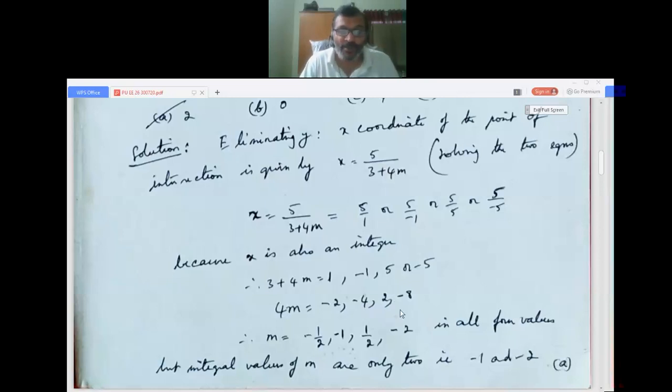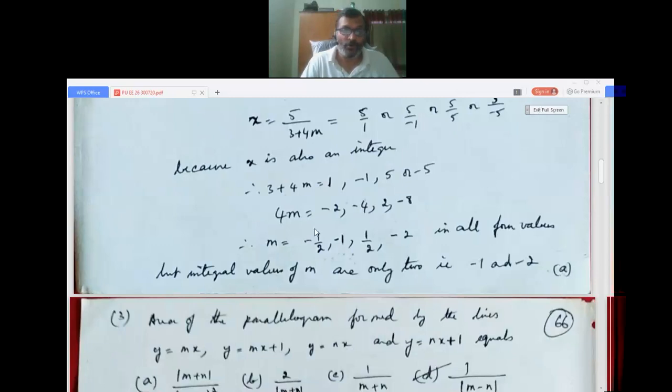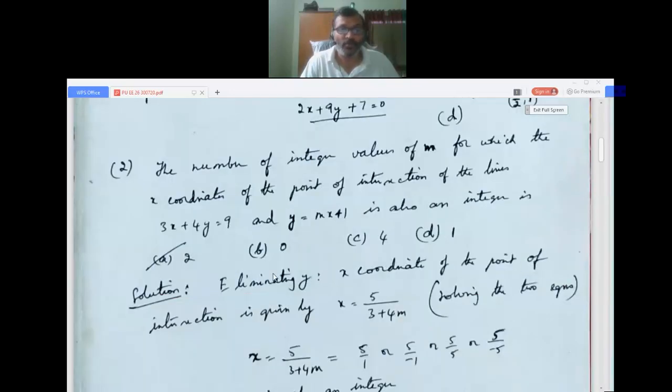In the same way m will be, dividing by 4, minus 1 by 2, minus 4 by 4 is minus 1, 2 by 4 is 1 by 2, minus 8 by 4 is minus 2. These are all four values of m. In this, the integral values are only minus 1 and minus 2. So the integral values of m are only two values, that is option A. I hope you have followed it.